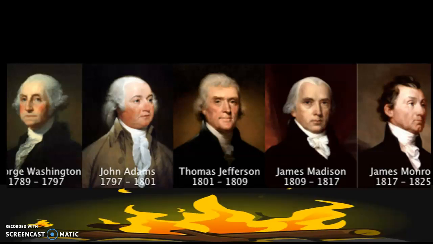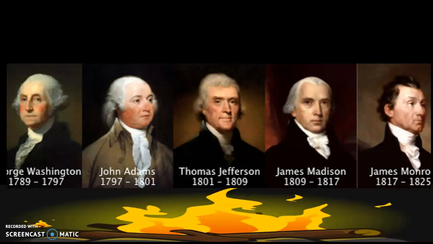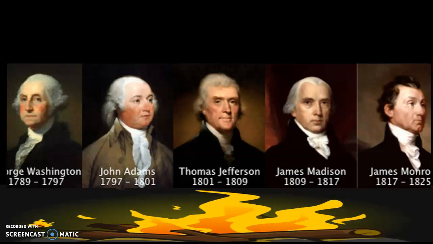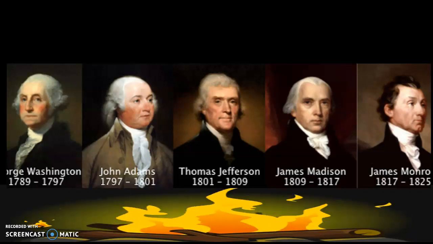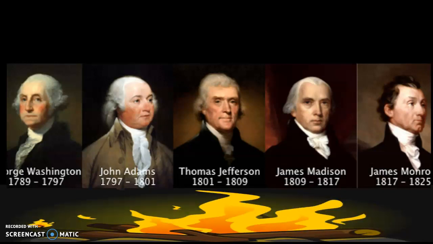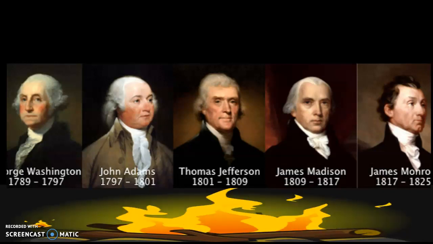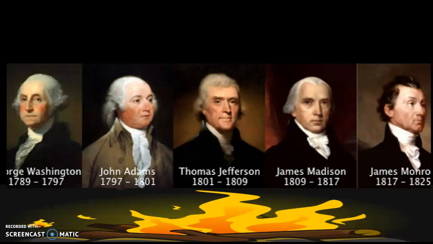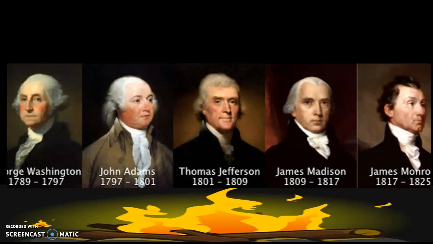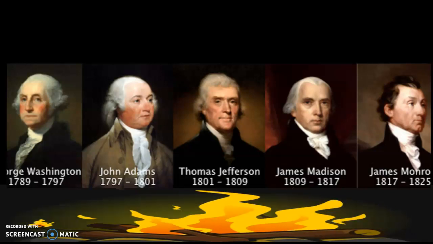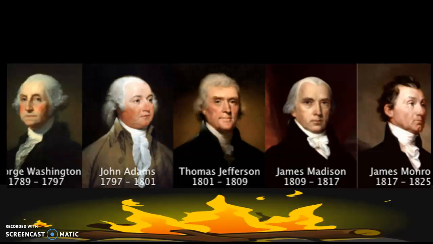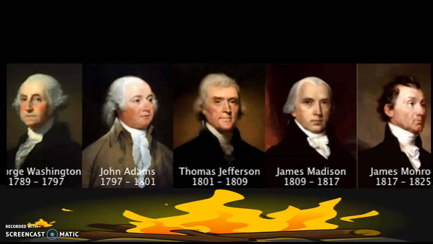When the Pennsylvania farmers that are rebelling realize what's coming for them, they stop rebelling. Thereby, Washington has restored peace and proven that the government can stop a rebellion. So that's very important because it proves that the Constitution does work and that the government does have enough power to assert its authority over the states.